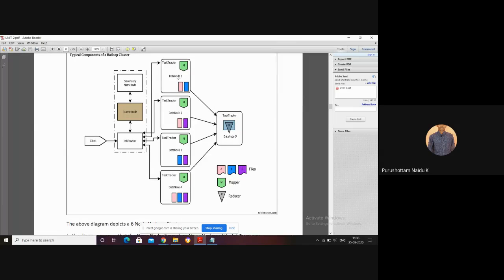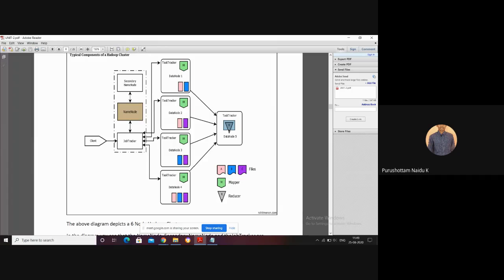So here also the task tracker processes the data. The actual data is processed by the task tracker with the help of which function? Map function. It can generate some intermediate results. Those intermediate results are also processed by the task tracker with the help of which function? Reduce function. Okay.